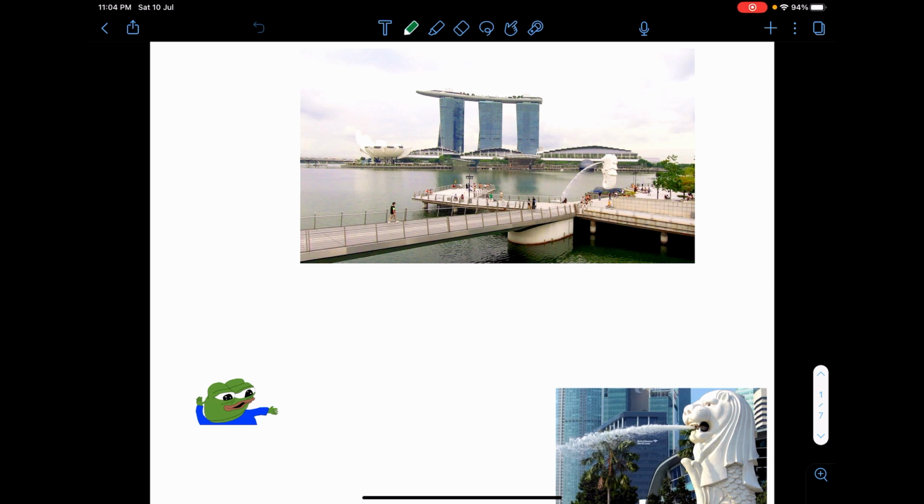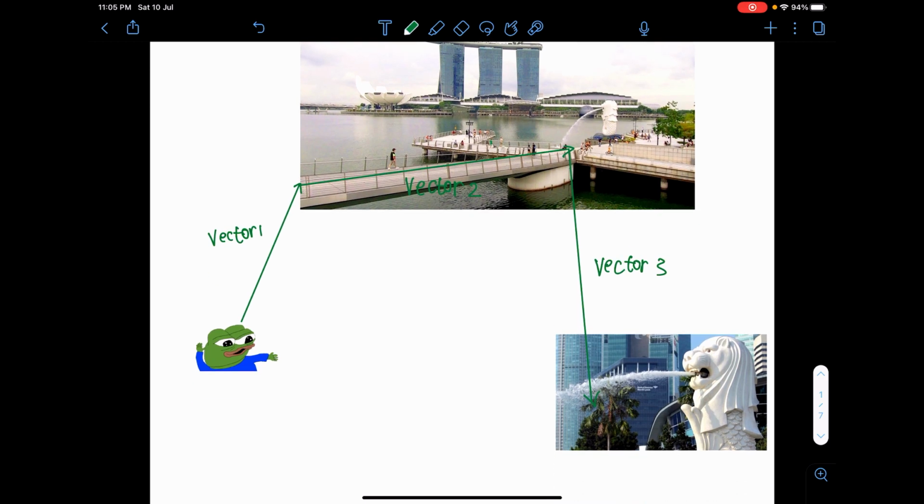Now, let's just imagine that Pepe, this green frog, is going in a certain direction. Let's call this vector 1. He's walking to the bridge. And then, from the bridge, he walks all the way to the intersection. This will be vector 2. And then, from here, he walks to the mini Merlion, vector 3. There are two Merlions, by the way, if you didn't realize it. The big one and the small one. Let's just say this is the mini Merlion.